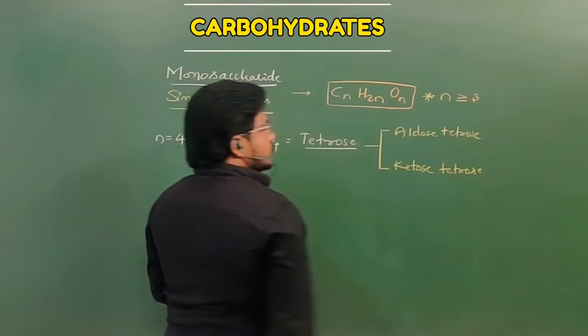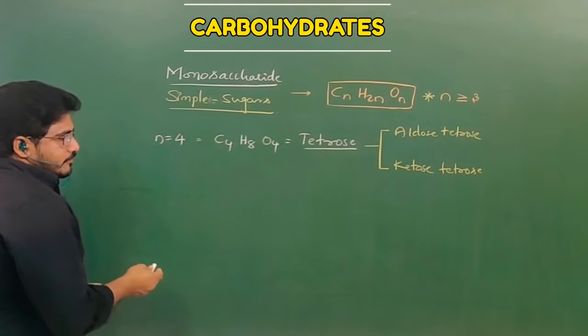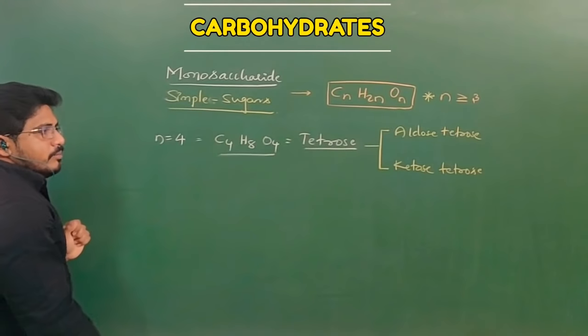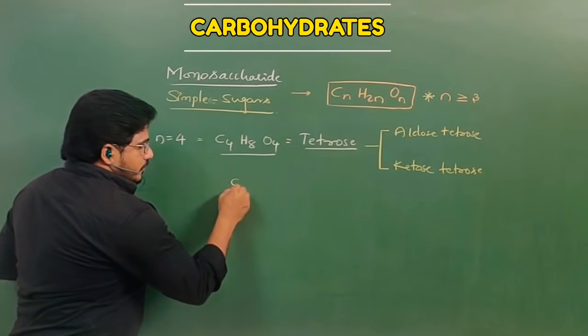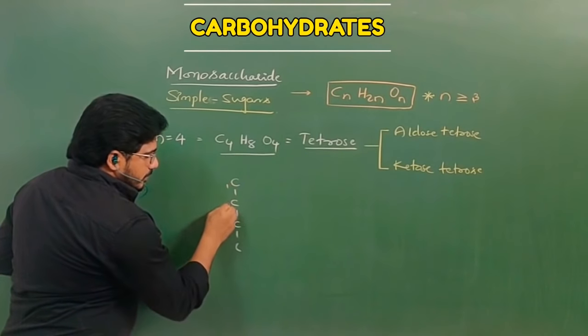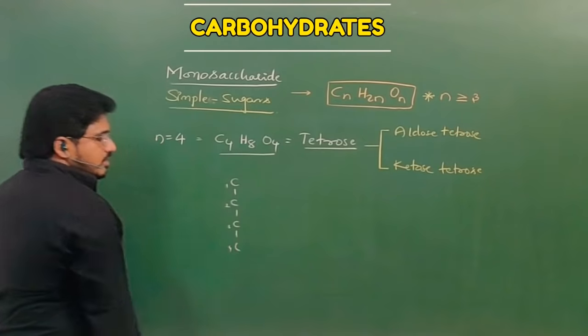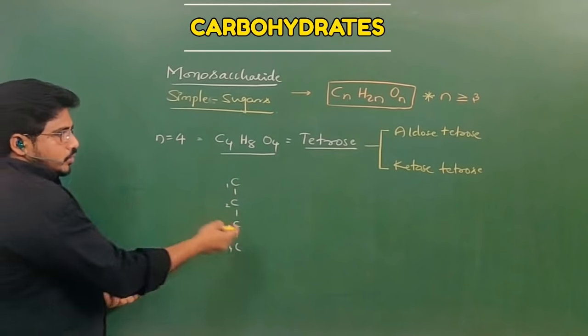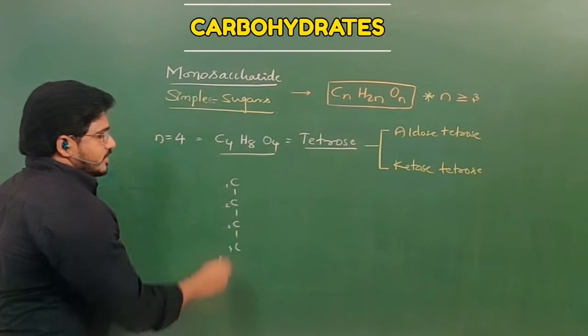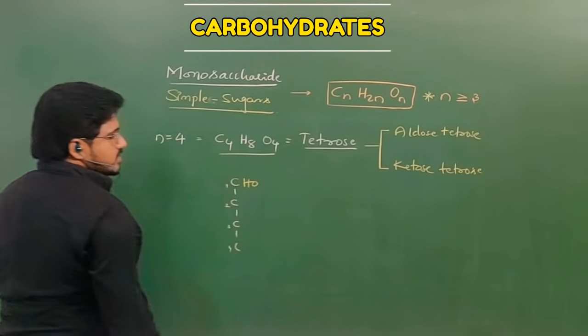This is how two types exist. Let us see their molecular structures. If you see the molecular formula, just apply the first 4 carbons: first carbon, second carbon, third carbon and fourth carbon. If you want to write the molecular structure of aldose tetrose, then you have to take the aldehyde group, that is CHO.